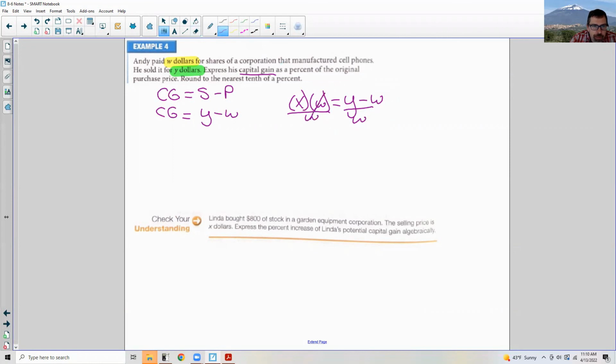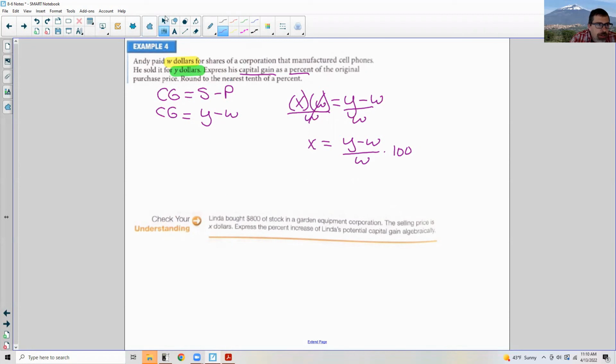We divide both sides by W, those cancel, and we get X equals Y minus W divided by W, but that would be a decimal. And it says here as a percent. So to get it as a percent, we have to multiply by 100 and call it percent. So the answer is Y minus W divided by W times 100.